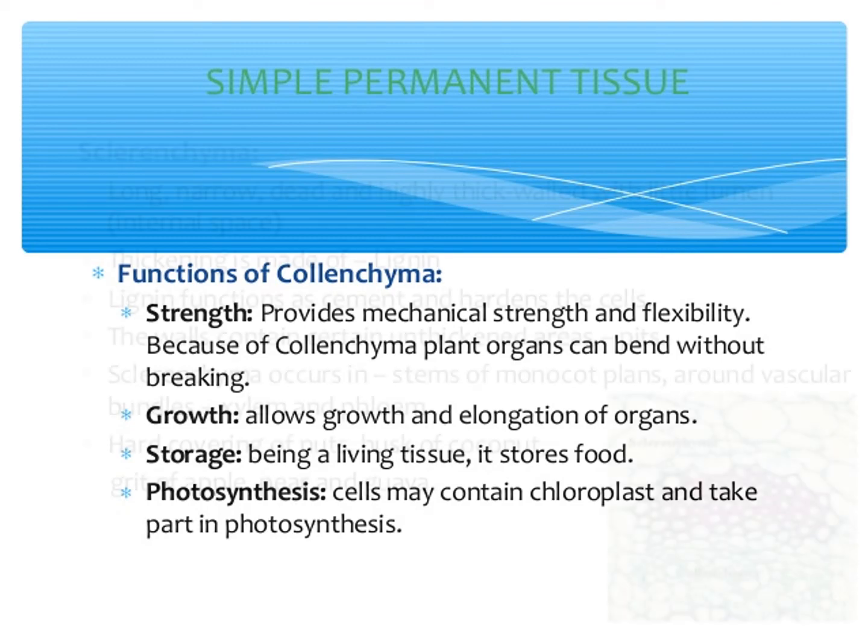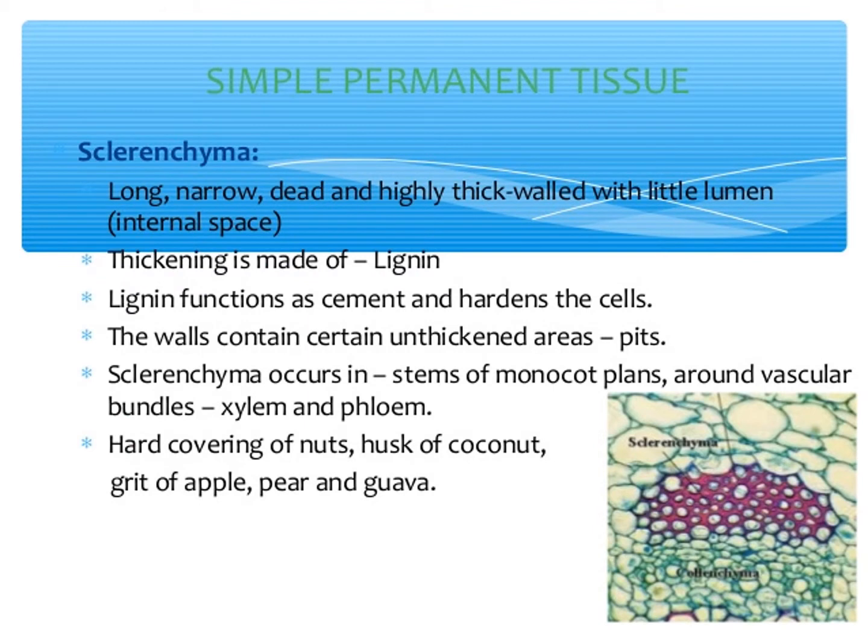Next one, we have simple permanent tissue, sclerenchyma. Sclerenchyma consists of thick-walled cells which are often lignified. Sclerenchyma cells are dead and do not possess living protoplast. At maturity, sclerenchyma cells are grouped into fibers and sclereids.